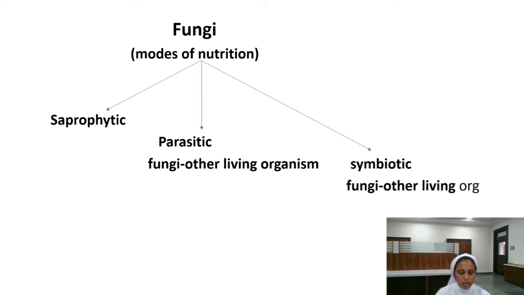Now based on the mode of nutrition, it is divided into saprophytic, parasitic and symbiotic. Saprophytic means depending upon dead organic matter. Parasitic means living on other plants, organisms and animals. Symbiotic means they will be having a mutual benefit.